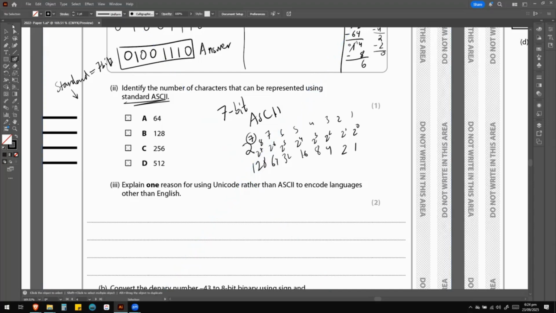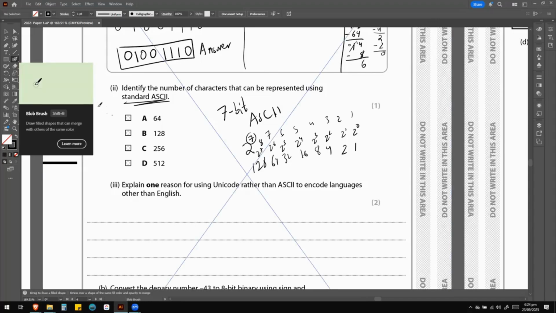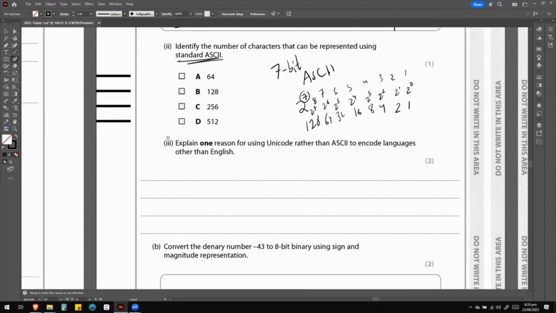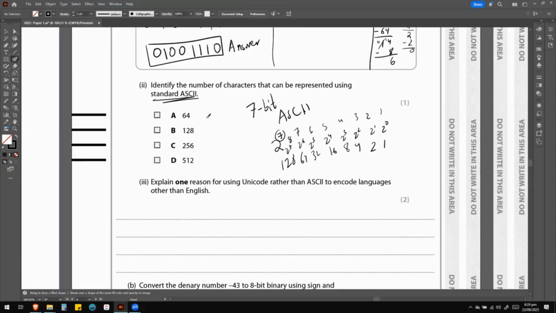Let me write that down here actually. So standard, the standard ASCII had 7 bits, which is equal to 128 characters.